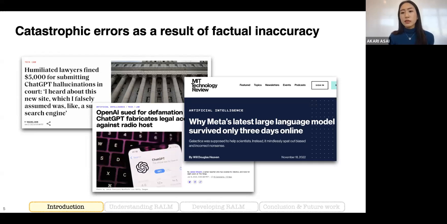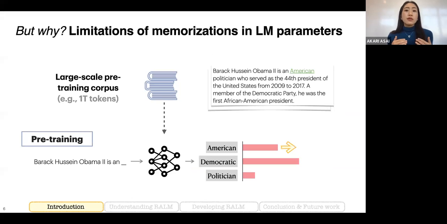Last year, Meta released a scientific language model, Galactica, to help scientists write papers or conduct literature reviews. But many scientists noticed that this model can generate a lot of misleading or factually incorrect information about science. So Meta had to take down the demo a few days after its first release. So now we know that those language models can generate a lot of factual errors, and it can cause big problems in real-world use cases.